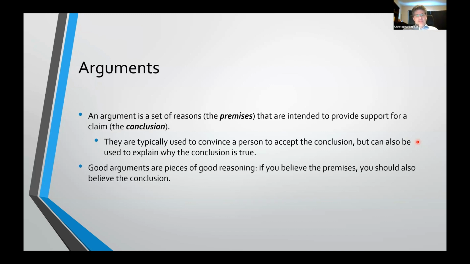One thing that makes an argument good is that it's a piece of good reasoning, right? What you want from a good argument is that if you believe the premises, you should also believe the conclusion. You want this to be true in a good argument.